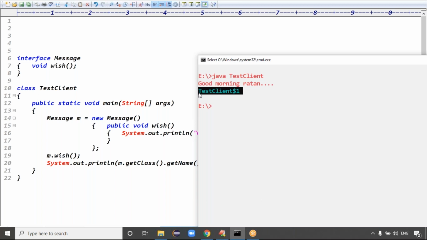Ratan sir, from which version onwards are we using anonymous classes? All versions we are using?